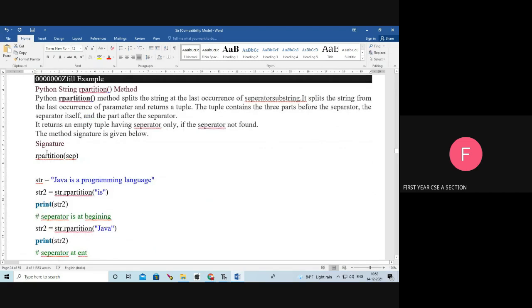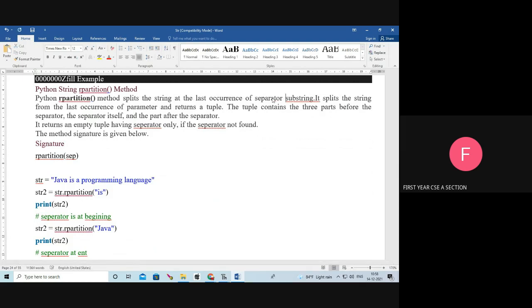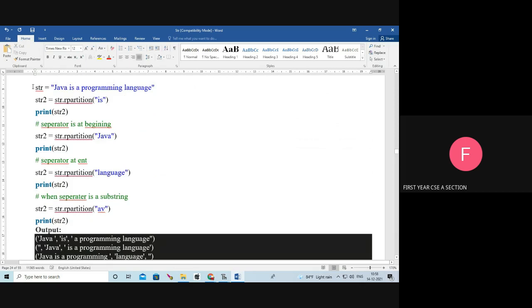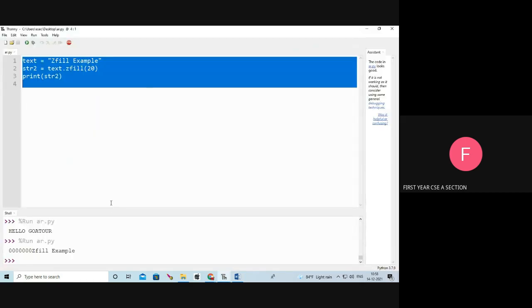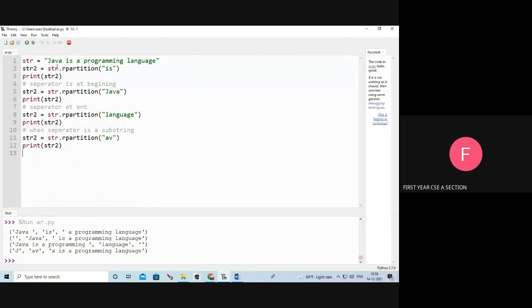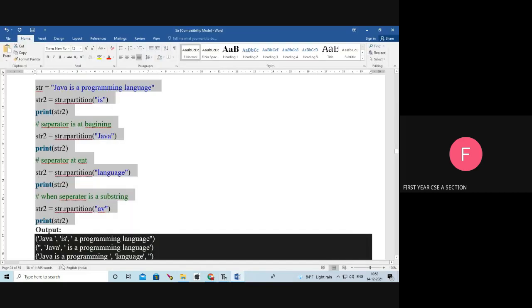Next, rpartition method. It splits the string at the last occurrence of the separator substring. That is called the rpartition. See the example program. Here, see Java is a programming language. rpartition is. I'm going to separate at the is. So what is the output? Java is a programming language. Next, rpartition of Java. So Java is separated. See the output like that. That's all.